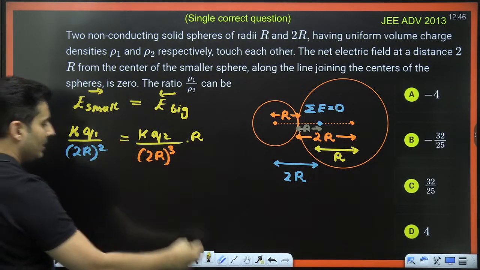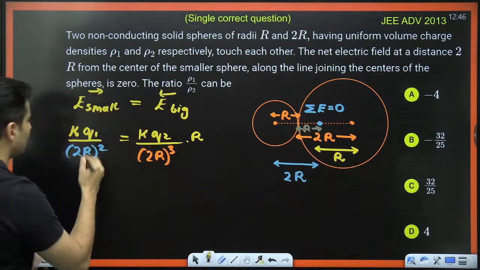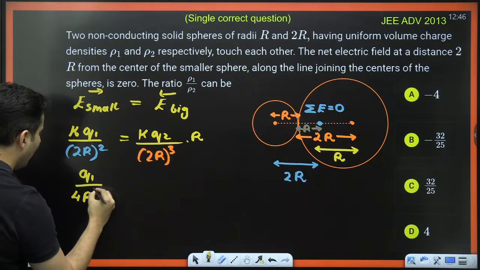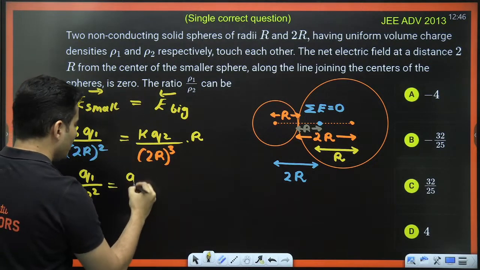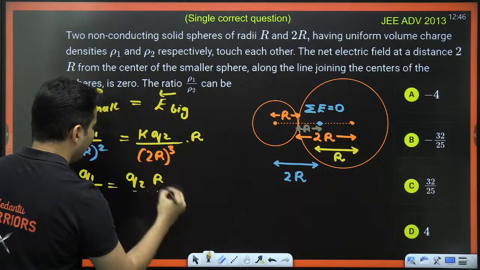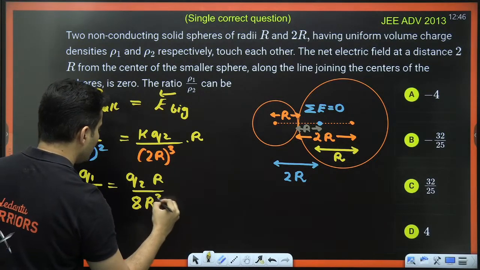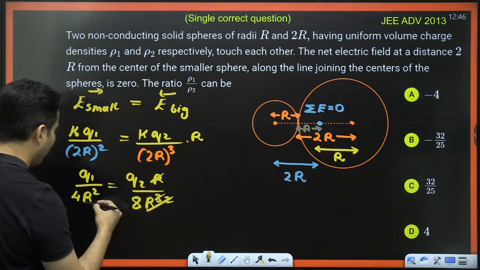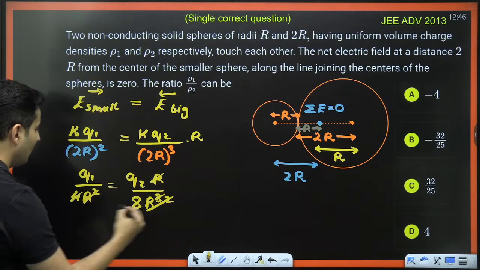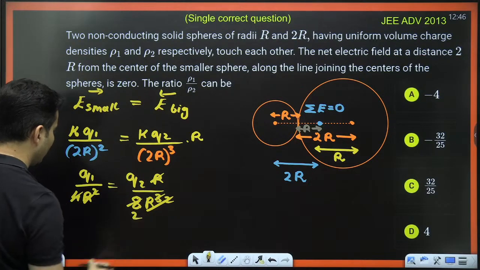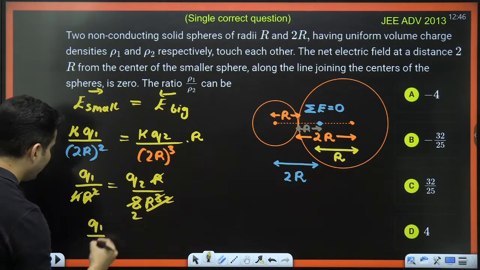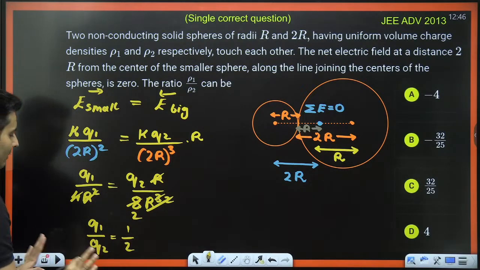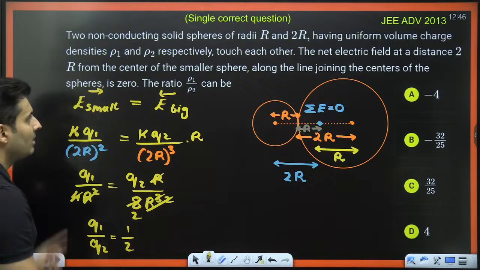KK will get cancelled. Let's also expand these terms. Q1 divided by 4r square is equal to Q2 r divided by 8r cube. R and r cube will get cancelled as r square. R square and r square will also get cancelled. 4 and 8 will also get cancelled, become 2. So therefore, Q1 by Q2 is basically 1 by 2. This is what I have got till now, but that is not over yet.